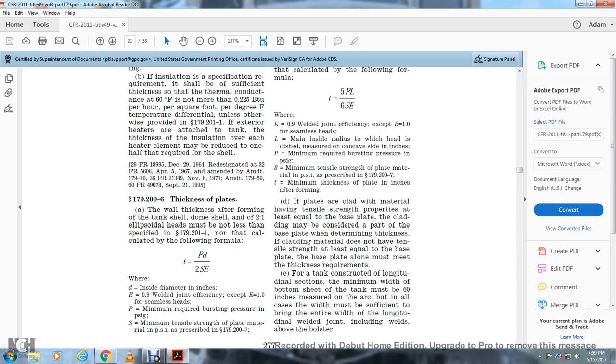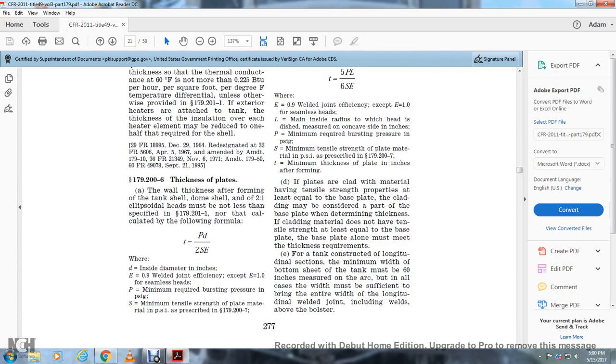If the plates are clad with material having tensile strength properties at least equal to the base plate, the cladding may be considered part of the base plate when determining thickness. If the cladding material does not have a tensile strength at least equal to the base plate, the base plate alone must meet the thickness requirements.